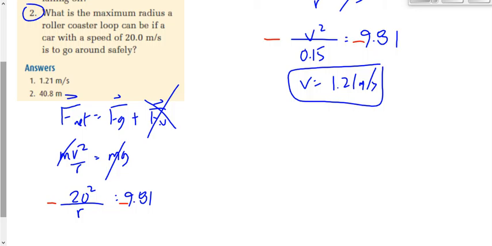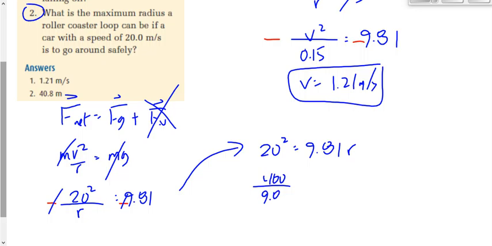Multiply by r to get the r on the top, right? The variable you're solving for, you need to be on the top. So Alex said we multiply both sides by r to get it on the top. That's exactly what we do. We're going to cancel out the negatives. 20 squared is equal to 9.81 times r. Well, now it's pretty easy, right? Now what do we do? Divide by 9.81. So we get 20 squared, which is 400, divided by 9.81 gives me the value of r, and that is 40.8 meters.